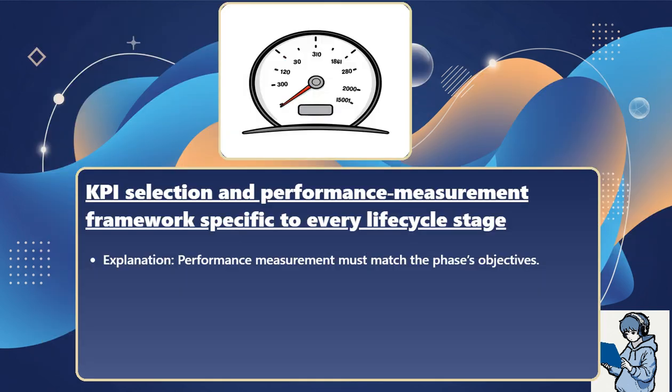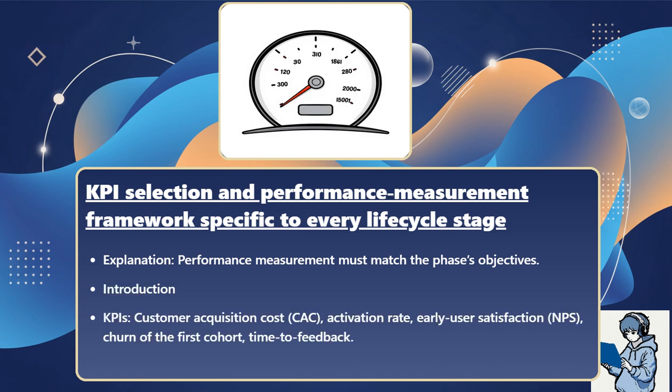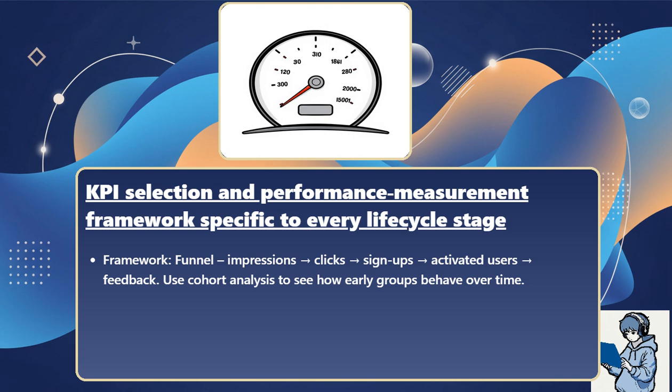Explanation: performance measurement must match the phase's objectives. Introduction: KPIs, customer acquisition cost (CAC), activation rate, early user satisfaction (NPS), churn of the first cohort, time to feedback. Framework: funnel, impressions to clicks to signups to activated users to feedback.